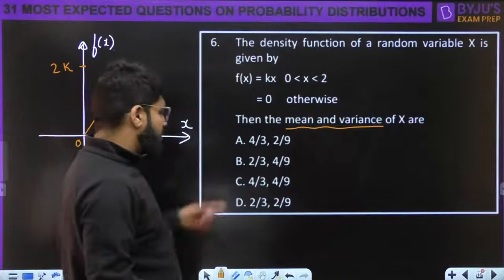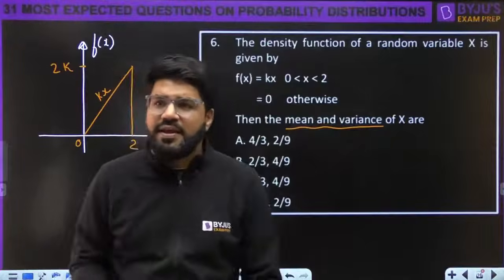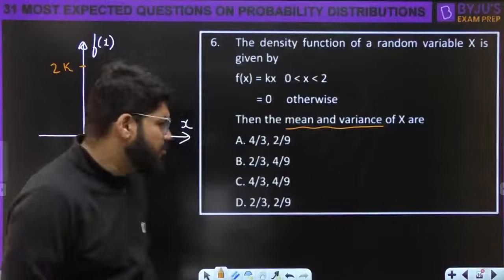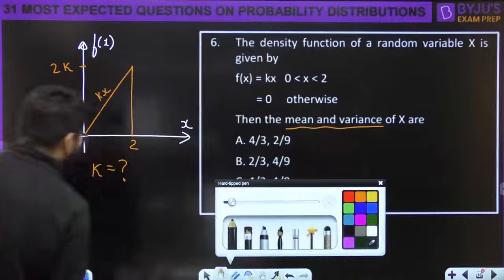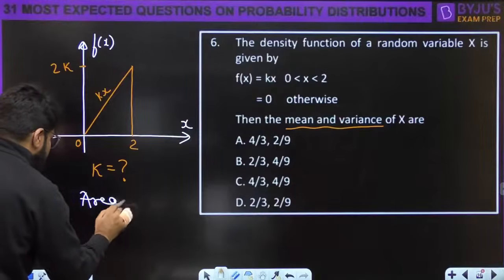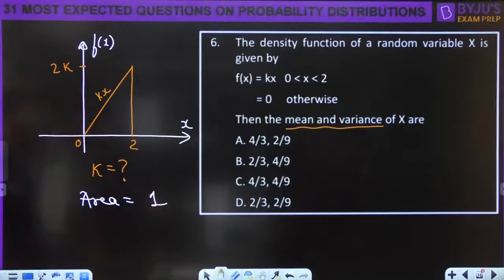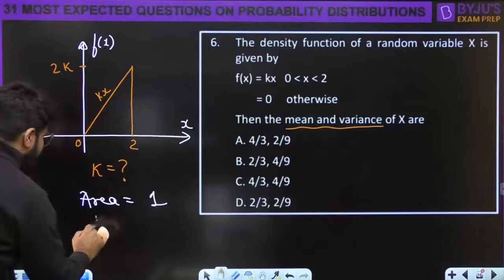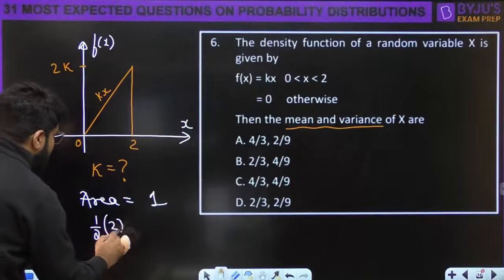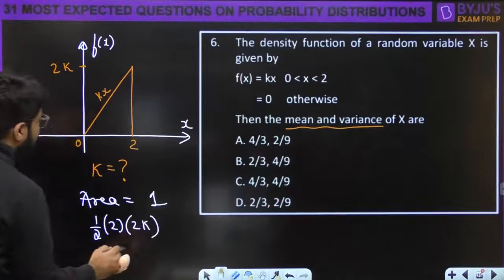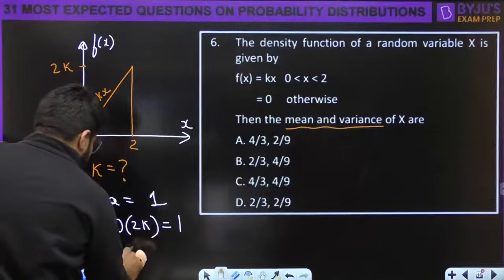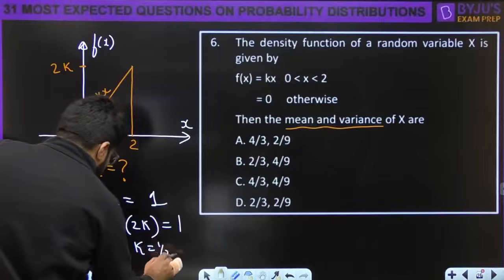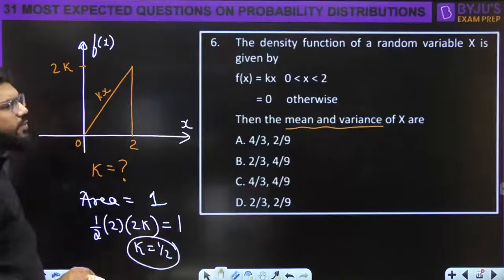Now, what is the value of k? Without k, we can't calculate mean and variance. That is why I have drawn this plot. Once again, this is graphical information. We can just equate the area equal to 1. No need for integration. You can do it by integration also, but simply the area will come. And the area of a triangle is half into base into height. Base is 2, height is 2k. This is total equal to 1. And from here you get 2k equal to 1, and k is equal to half.